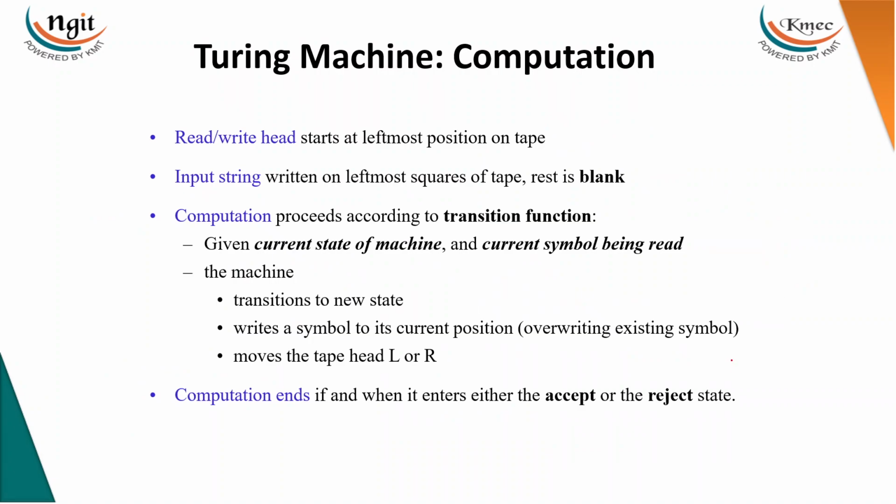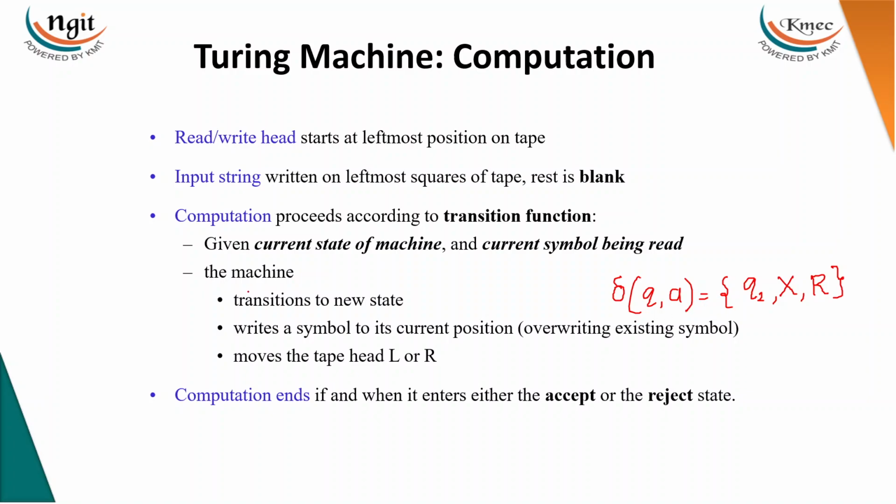Then the Turing machine computation would be like this. On a state, if you read a particular input symbol like A, then it will tell you the next state, and whether you are changing the input symbol or keeping it as it is. For example, I am changing A to X, then you can write it. This is the updated symbol, and the direction in which you are moving. That is the computation of a Turing machine.